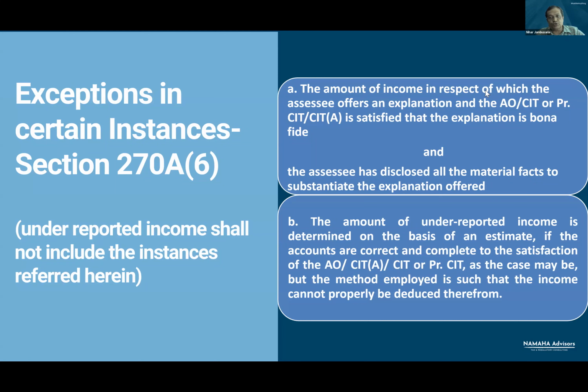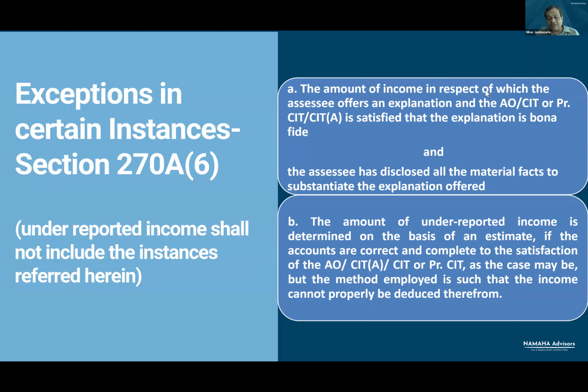Now, with reference to this interest, the cooperative society claimed deduction under section 80P, subsection 2, clause D, 80P2D, where a cooperative society makes investment in another cooperative society. The interest income is deductible under section 80P2D.